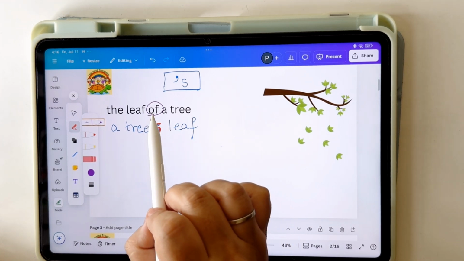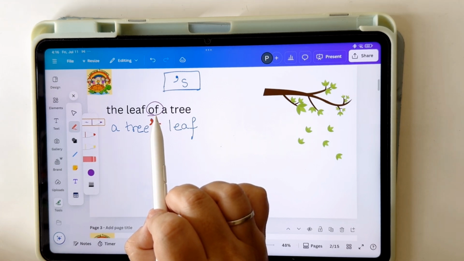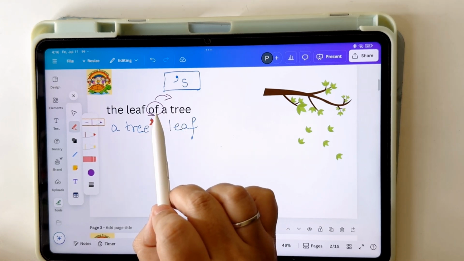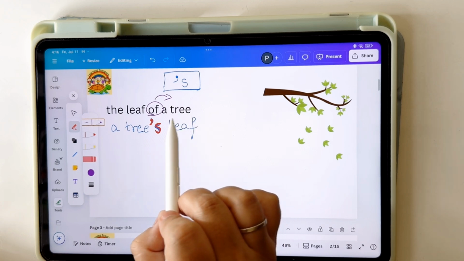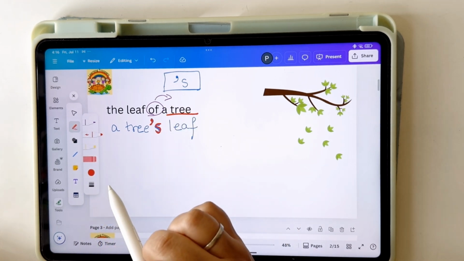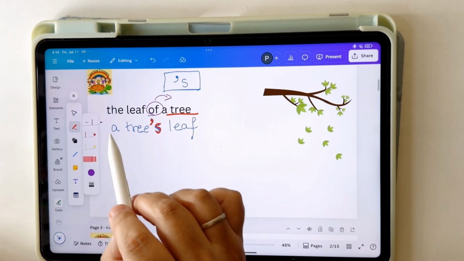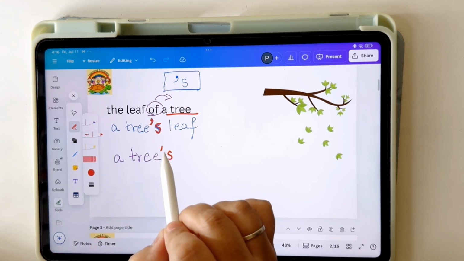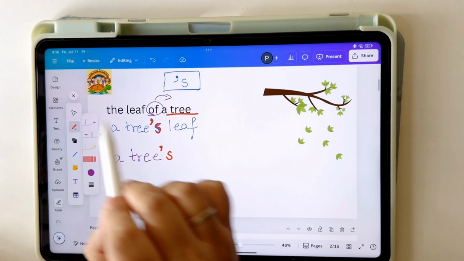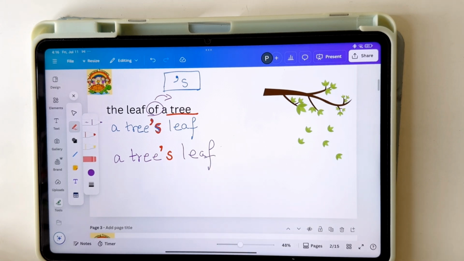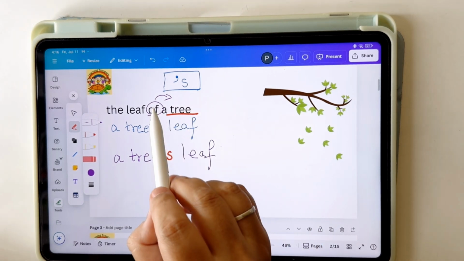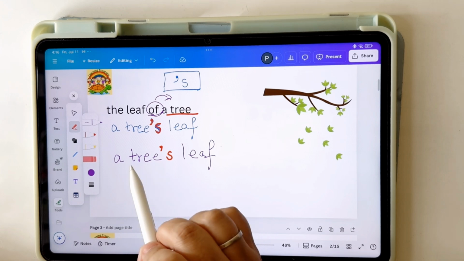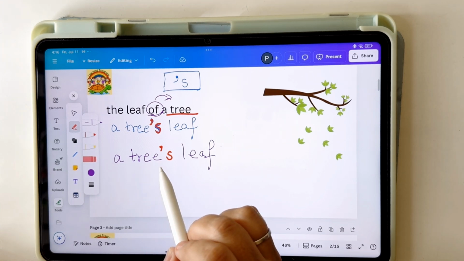Now the second step is to find out which noun comes after of. Which is the noun that we can see that has come after of? It is tree. So what we will write is a tree's leaf. Okay. So whenever you see that a noun comes after this word, it will hold the apostrophe s.